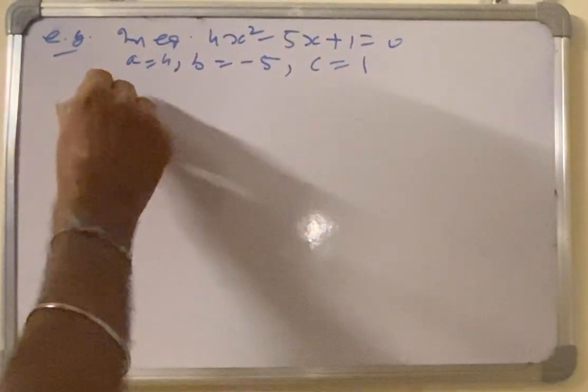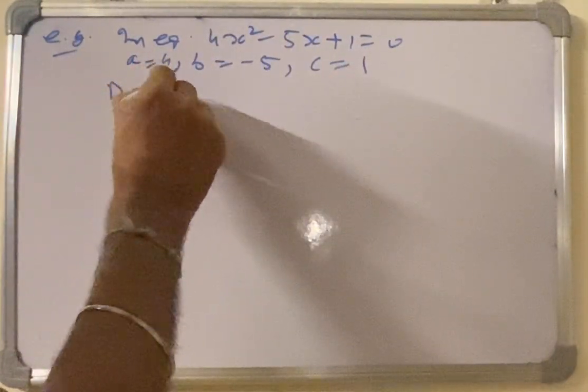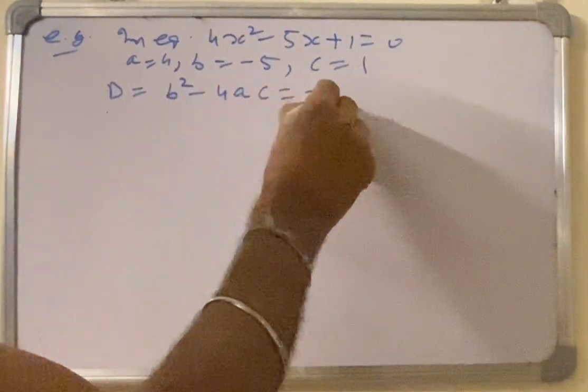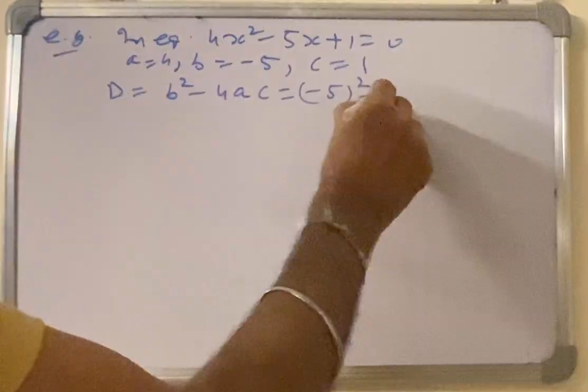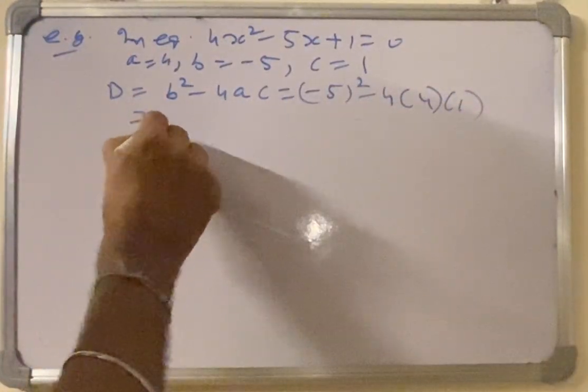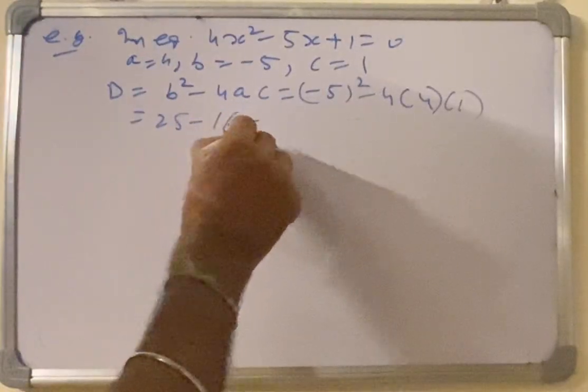So the discriminant D is equal to b square minus 4ac, which is minus 5 whole square minus 4 into 4 into 1, that is 25 minus 16, which is equal to 9.